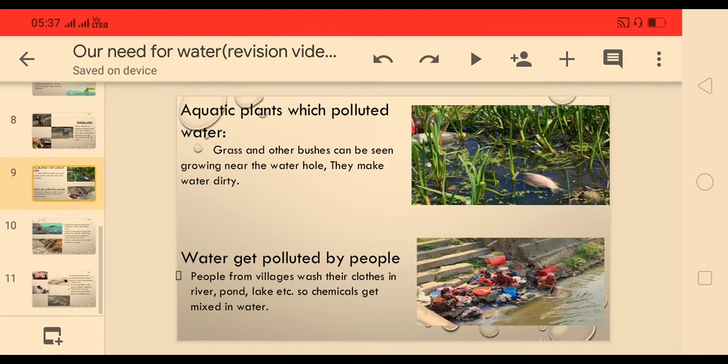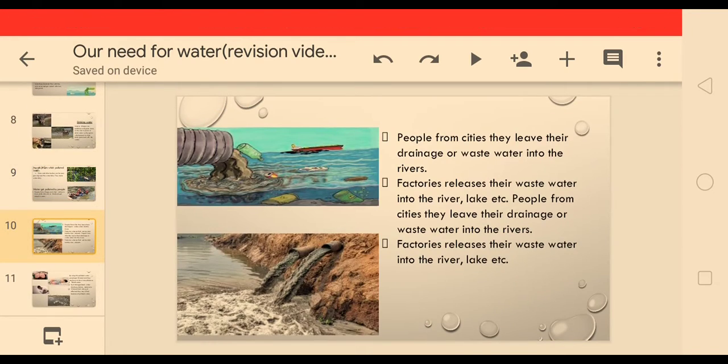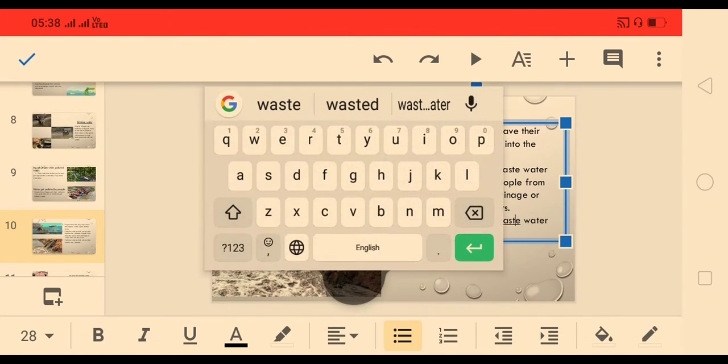Okay, now people from cities, they leave their drainage or waste water into the rivers. Factories release their wastewater into the river, lake, etc. See children, people from cities, what do they do?